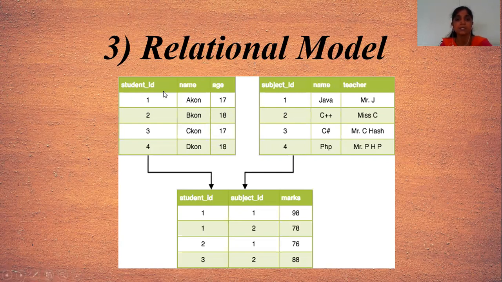Here you have the example. There are two tables, and we create another third table by using the columns of those two tables. That is student ID from here and subject ID from here. And we generate our next column, marks, separately. That means we use the columns of the other tables in the relational model, and it is easy for users to use those columns from that particular table in the new table.